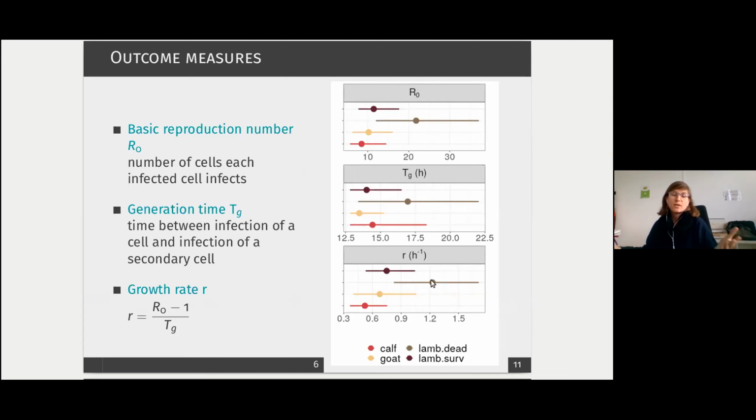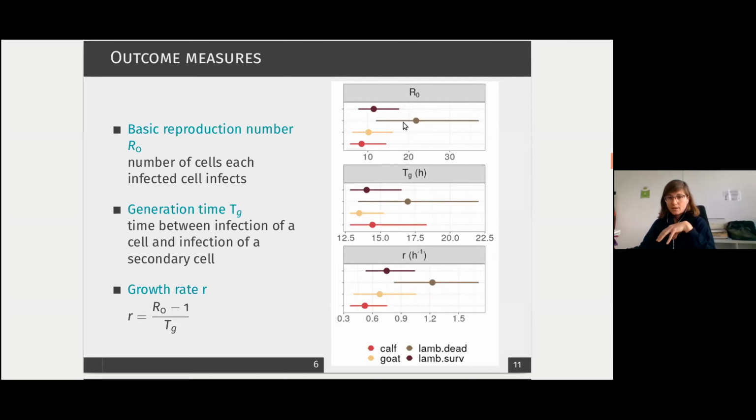So all these metrics actually characterize really the start of the replication of the virus. The lambs who died from the infection have a higher growth rate than the others. And also the surviving lambs are quite different from cows and goats. So a difference in growth rate could be explained by either a higher R0 or a shorter generation time.